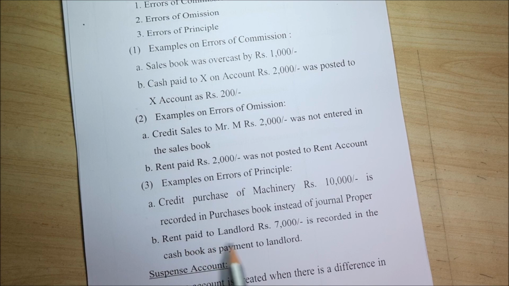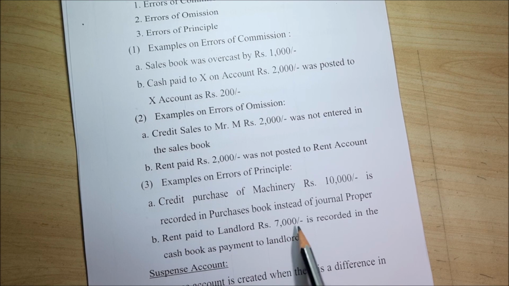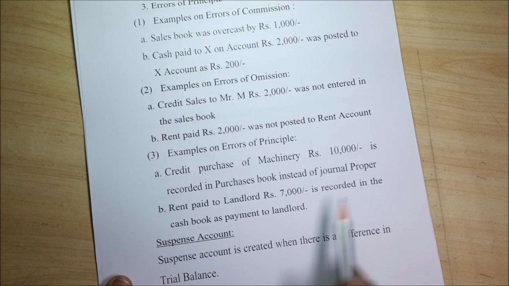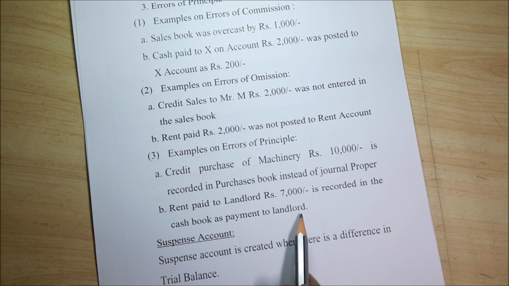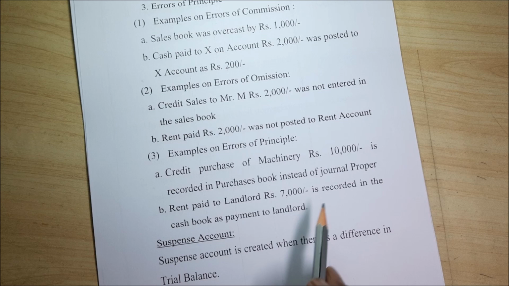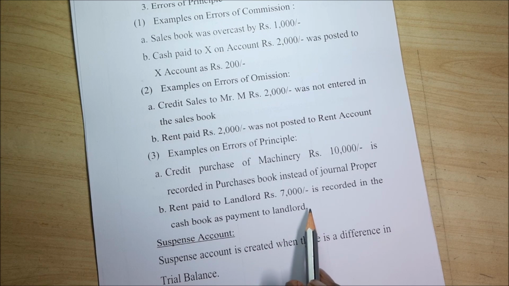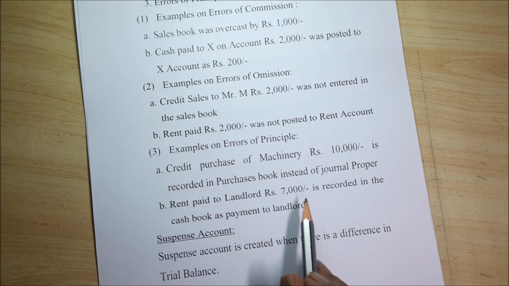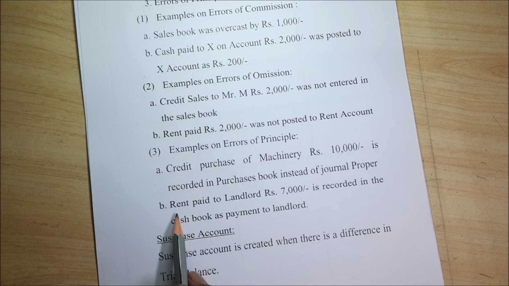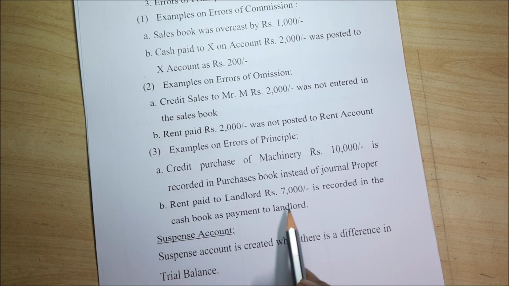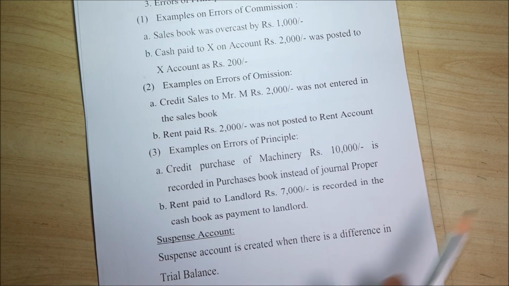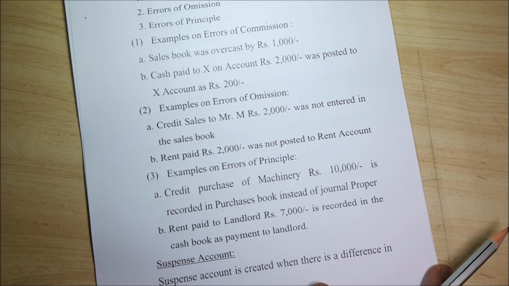Then rent paid to landlord, rupees 7,000, is recorded in the cash book as payment to landlord. See, it is not payment to landlord. Even though payment has been made to the landlord, for what purpose have you paid the landlord? That is rent. That means you should have written it as rent, but you have posted it to landlord. That is errors of principle. So errors of commission, errors of omission, errors of principle.